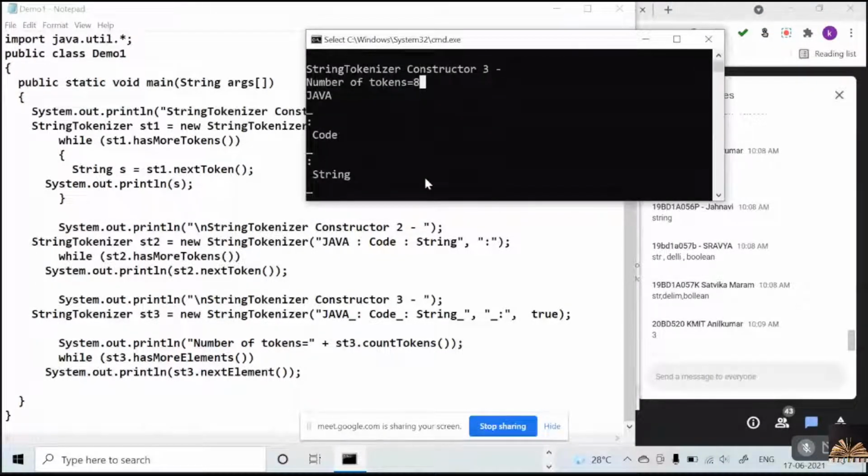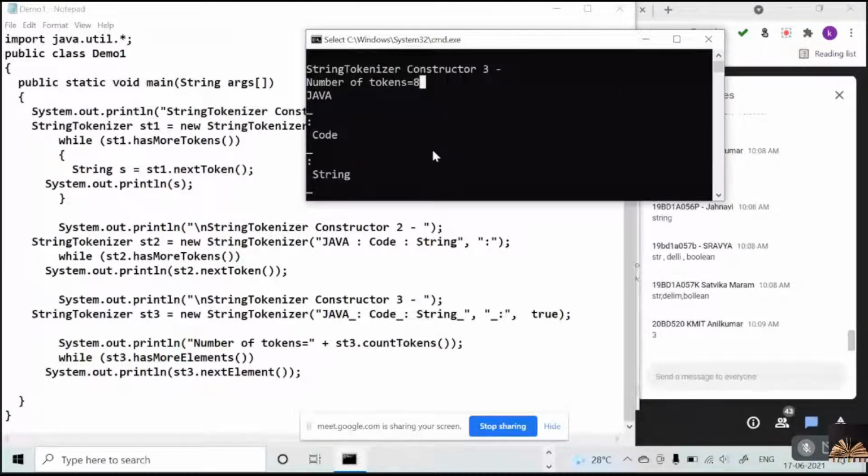Next time, by using the third constructor, now I'll ask you a question: based on this boolean value I am passing to the third constructor, what happened? Even the delimiter is treated as a token. Here the delimiters are underscore and colon, so underscore is a token and colon is also a token.